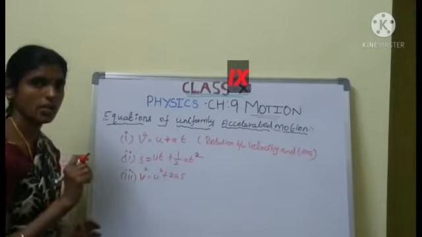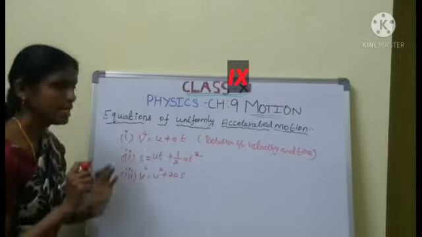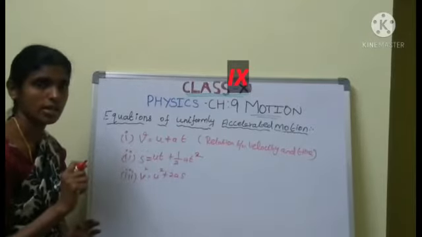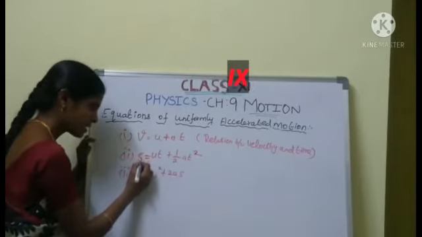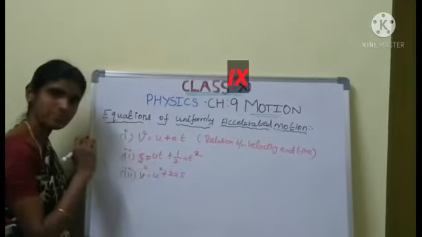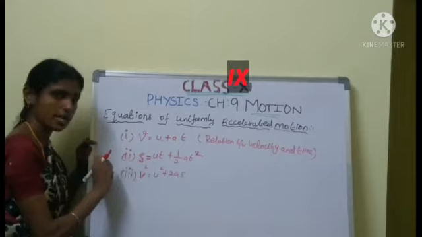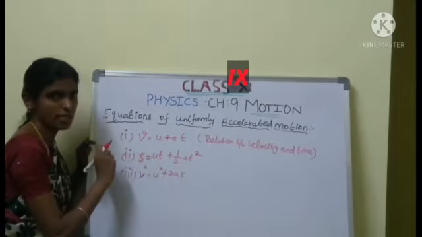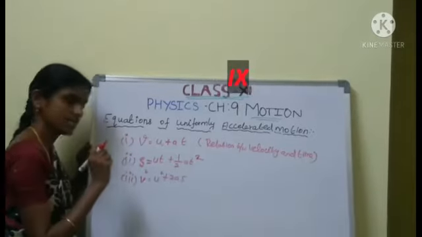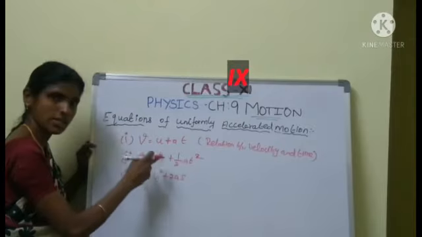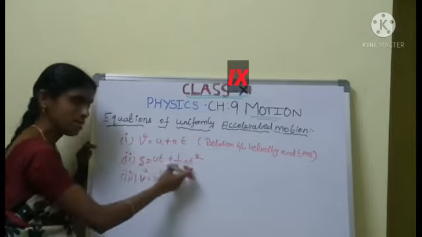Are you clear, students? V is the final velocity of the object. U is the initial velocity of the object. Now we go to the second one. The second equation, the relation between which quantities? What is meant by S? Displacement of the object. What is meant by U? Initial velocity. What is meant by A? Acceleration. T is the time. What is present here? Displacement and time.